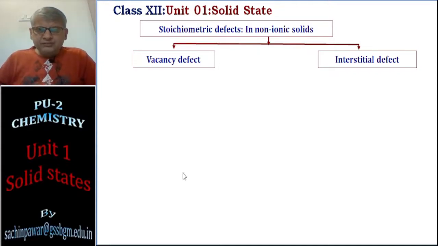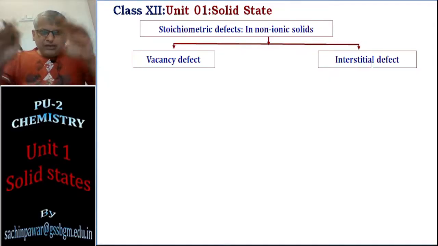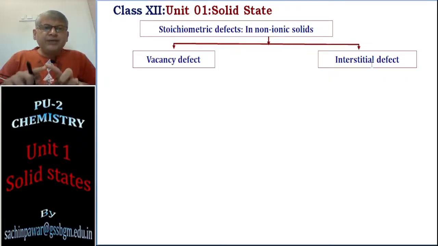Vacancy means a gap, a place which is available for occupancy, and interstitial means in-between space. Between the lattice positions we have some empty space, for which we use the word voids. So the names vacancy defect and interstitial defect themselves tell you the meaning.